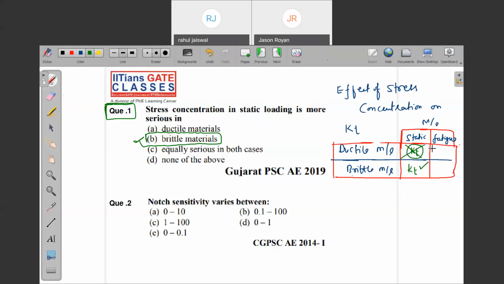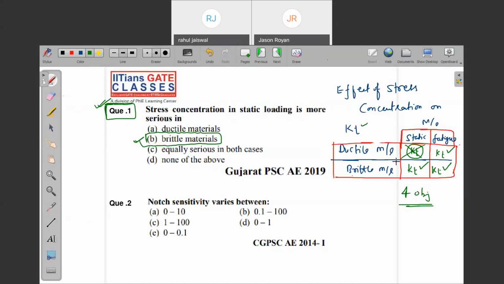When the component is subjected to fatigue loading, shall I consider the KT value for ductile material? Yes. For brittle material? Yes. Now you have solved 4 objective questions, and one of them was given in this examination. The other 3 objective questions are roaming around in other examinations as well.